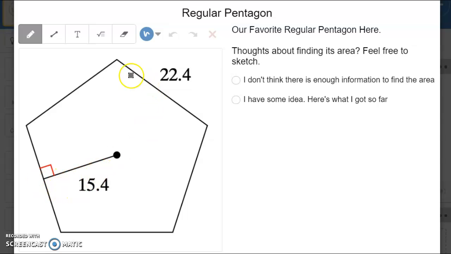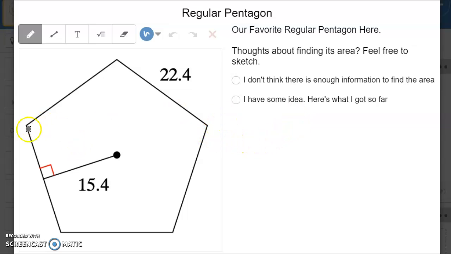We're also given that one of the side lengths is 22.4. Can we figure out the area of this pentagon? Well, you have two options. I don't think there is enough information to find the area, or I have some idea. Here's what I got so far.